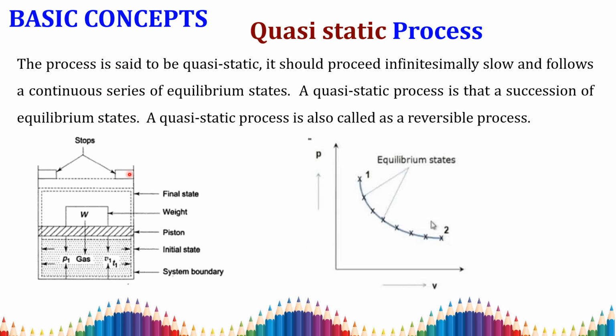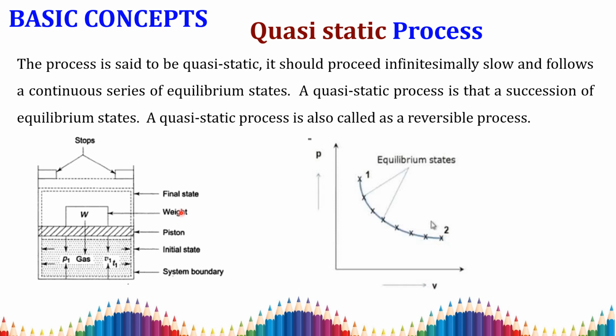I am going to draw this experiment in a PV graph, along with your pressure and volume. Here is your initial state. I am considering the initial state as 1, so I am going to plot a point. Here it is reversed, so don't relate these two. You consider this as initial state 1, and this is your final state,